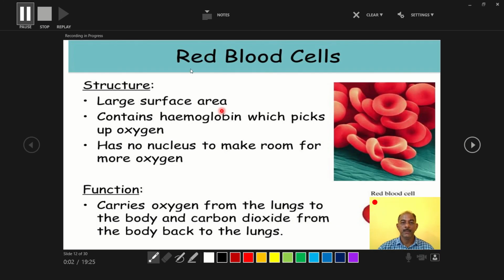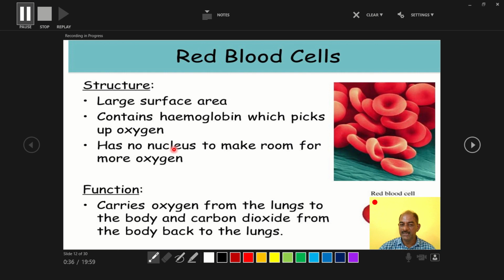Hello students. So the next part, red blood cell, is also called erythrocytes. Erythro means red, and cyte means cell. So it is also called a red blood cell. The structure is often in this fashion. RBCs have a large surface area, they contain hemoglobin, and hemoglobin carries oxygen.